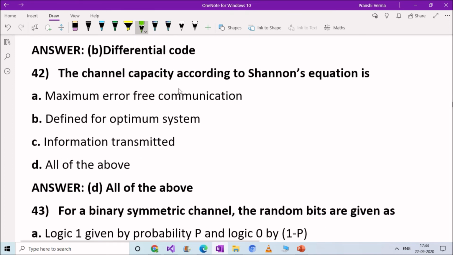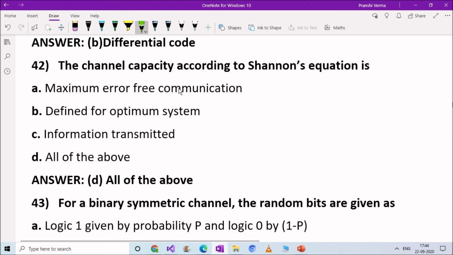Next question. The channel capacity according to Shannon's equation is: option A, maximum error free communication; option B, defined for optimum system; option C, information transmitted; option D, all of the above. Right answer here is option D, all of the above. Means the channel capacity according to Shannon's equation are maximum error free communication and defined for optimum system and information transmitted. So right answer is option D.